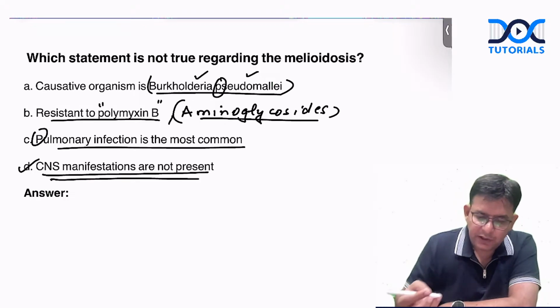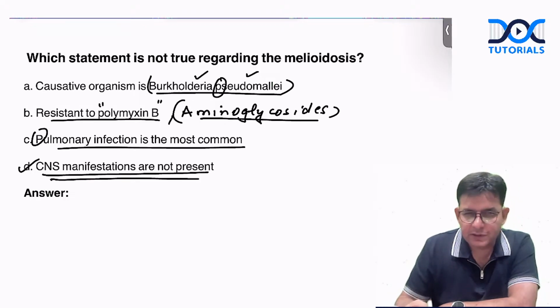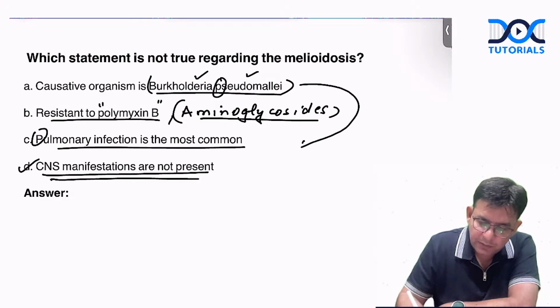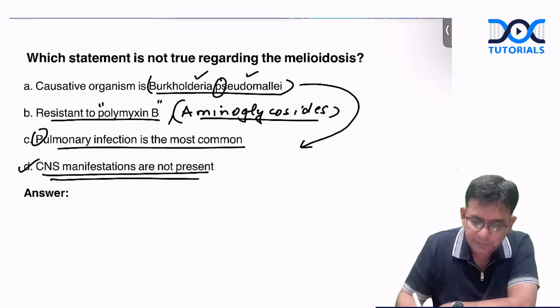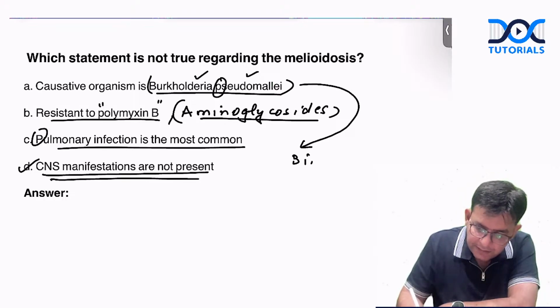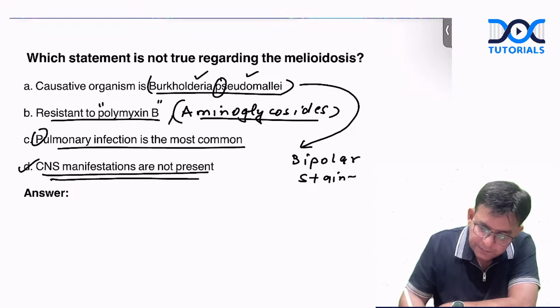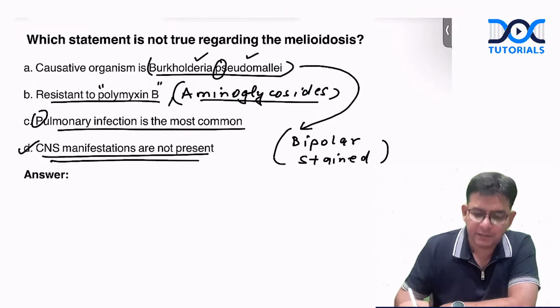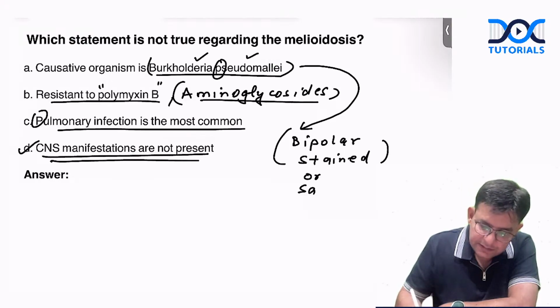Besides all this, what you need to know, in my notes and all, where you heard this name, Burkholderia pseudomallei: it is an organism which is bipolar stained, and bipolar stain means having a safety pin appearance.